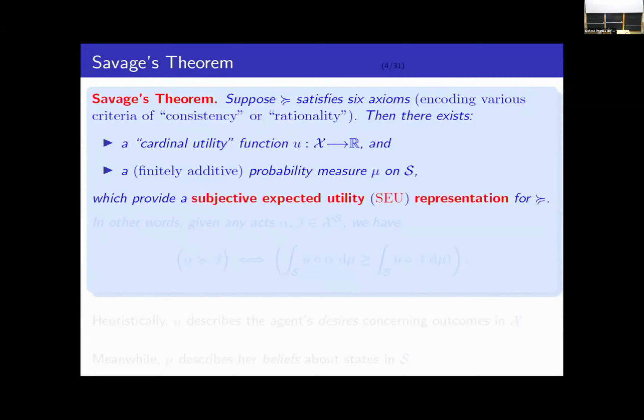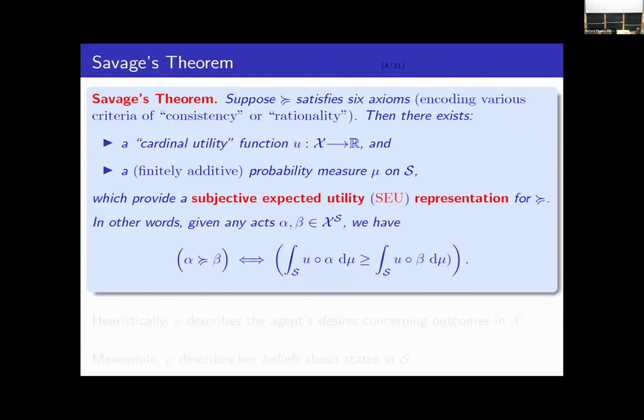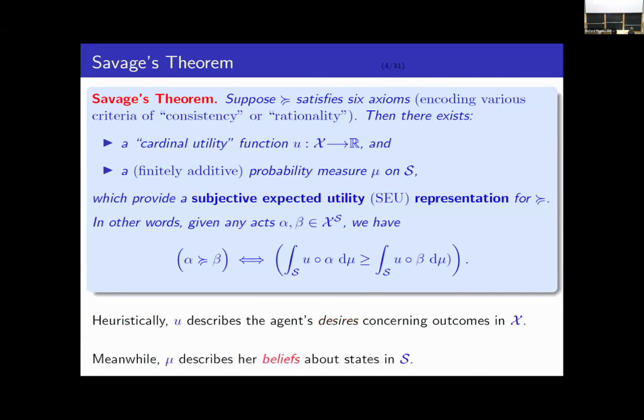What does that mean exactly? It means that given any two actions, alpha and beta, the agent prefers alpha over beta if and only if the mu integral of u composed with alpha, in other words the expected utility of alpha, is greater than the expected utility of beta. This has a nice psychological interpretation. Intuitively, the utility function u describes the agent's desires concerning outcomes, whereas the probability measure mu represents her beliefs about the unknown state of the world.